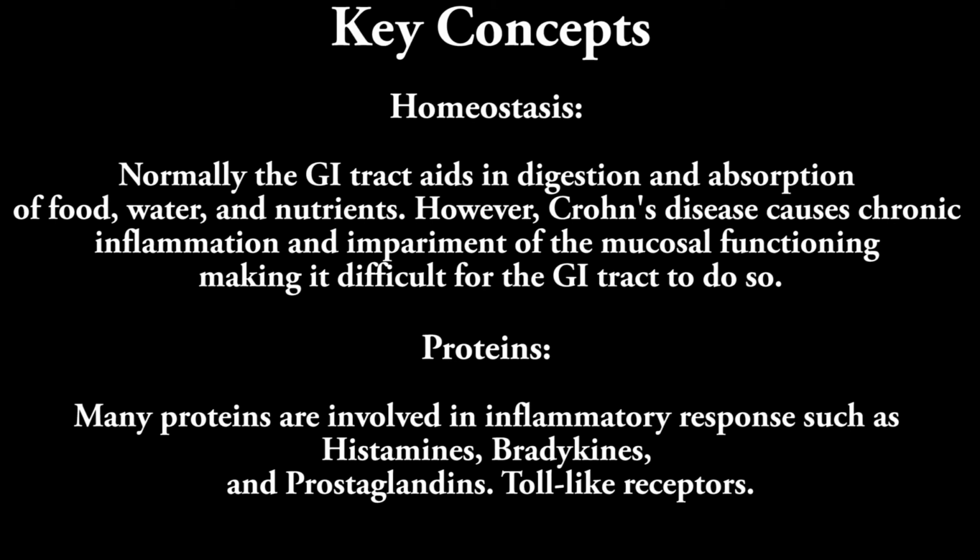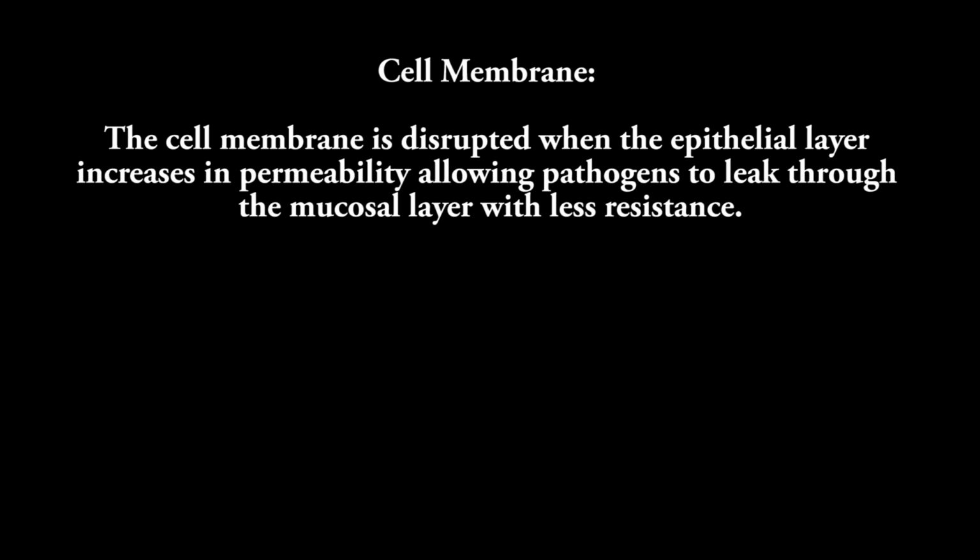Toll-like receptors can also be found in luminal epithelium, where they recognize specific commensal microorganisms. Cell membrane. The cell membrane is disrupted when the epithelial layer increases in permeability, allowing pathogens to leak through the mucosal layer with less resistance.